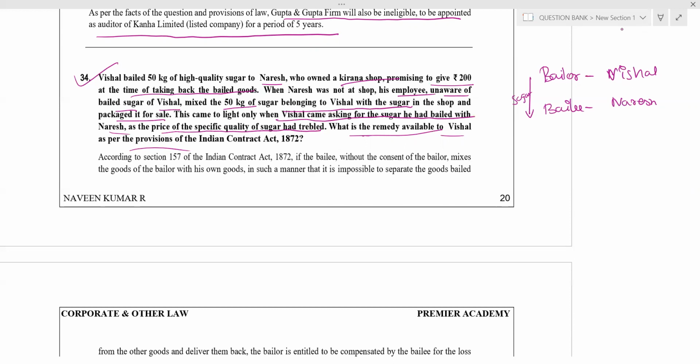Sir, Naresh did not do it, sir. An employee only did it, sir. Naresh was not aware of it. So what? You can charge your employee, but Naresh is solely responsible. What does Naresh have to do?